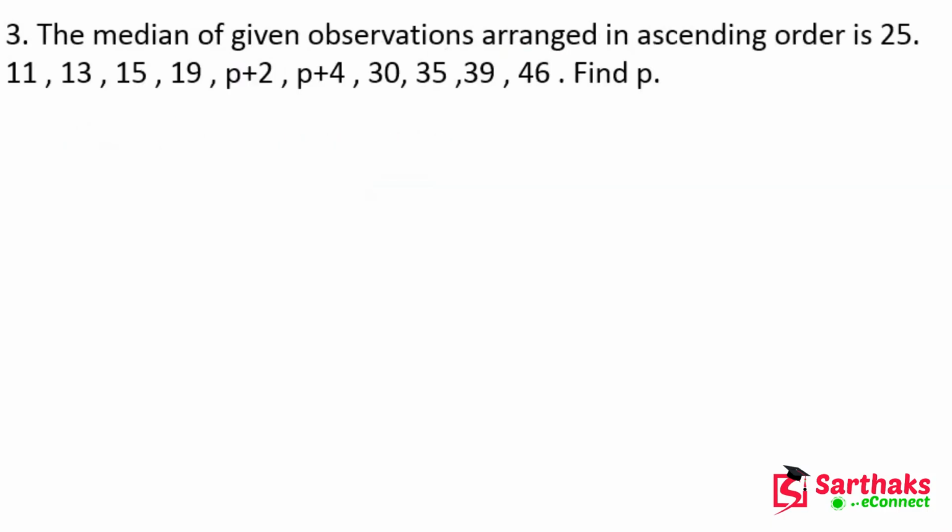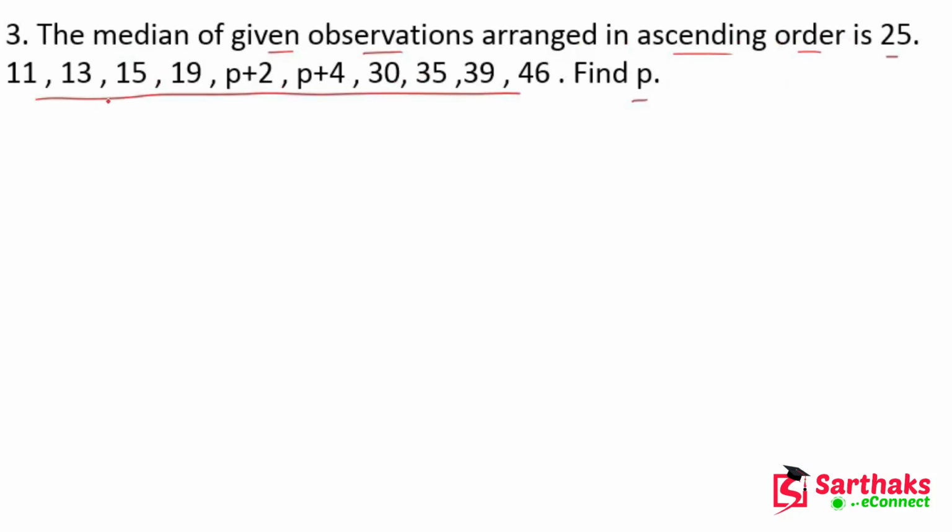Yes, now the next question: the median of the given observations arranged in ascending order is 25. The observations are 11, 13, 15, 19, p plus 2, p plus 4, 30, 35, 39, 46, and we have to find the value of p. It is already given that this data is arranged in ascending order, and the median is 25.